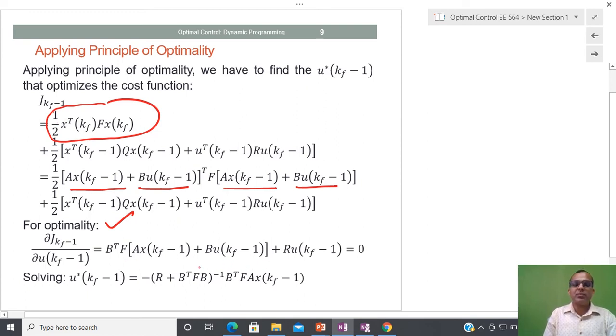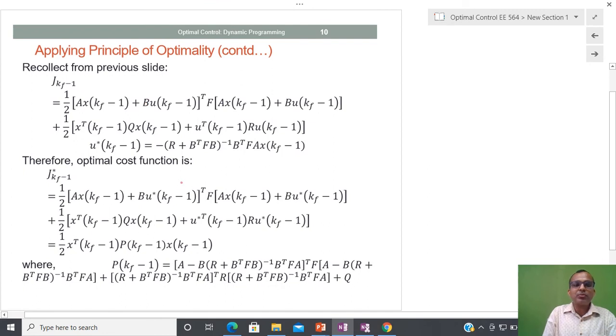So the same kind of thing we do whenever we apply the variational principle. So this is the necessary condition such that I will say that J has some kind of extremum, and due to that, by putting this, I will get this kind of control. So again I am going to recall the same stage. So this is my control, and after applying this optimal control, this is my closed loop system.